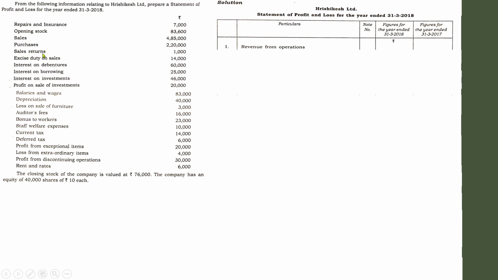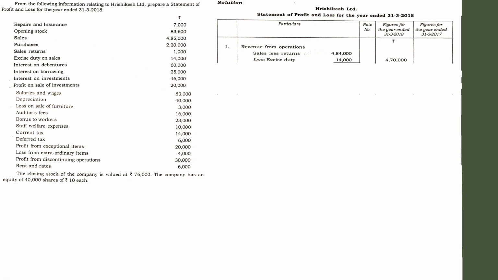Yes, sales return is given. So you have to find out the net sales, that is, sales after sales returns. Here the sales amount is 4,85,000. Sales return is 1,000. So 4,85,000 minus 1,000 gives 4,84,000. We have computed the value. And from that, you have to deduct excise duty. This is as per the format. In the format also, you have learned that from sales, you have to deduct excise duty. In this question, excise duty on sales is given as 14,000. So deduct it, and you will get the actual sales income.